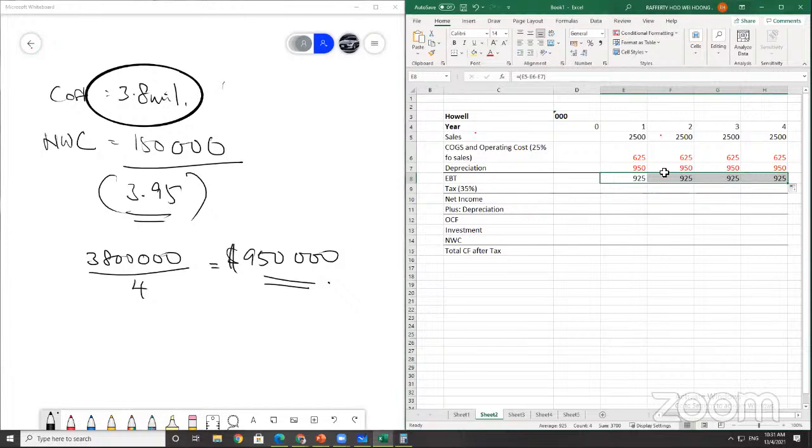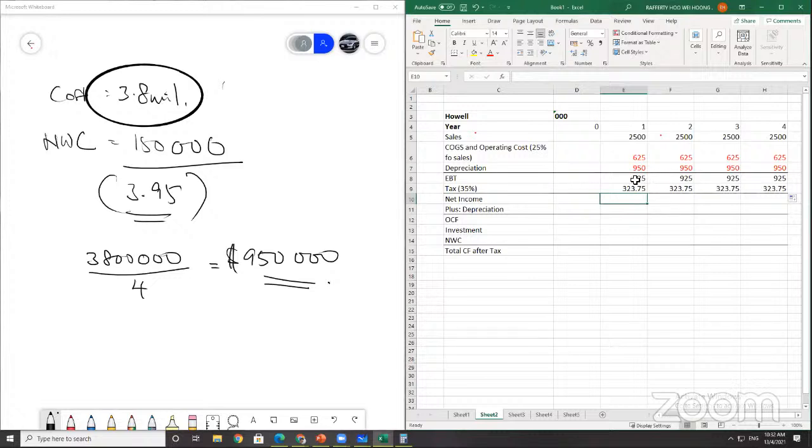So the tax is 35% of 925. It's going to be the same again. Very simple question. Equals 0.35 multiplied by this, close bracket, 323.75. So this is 323,750.